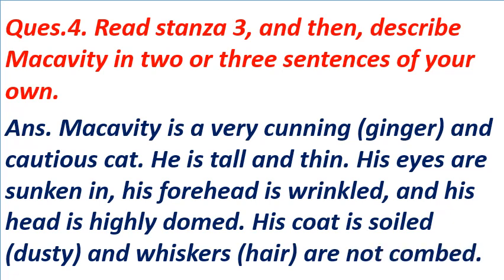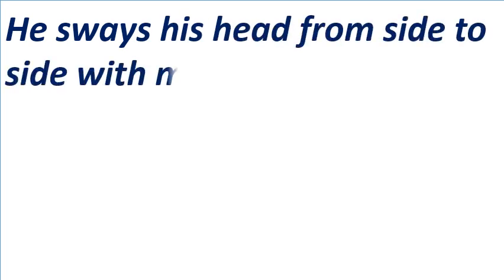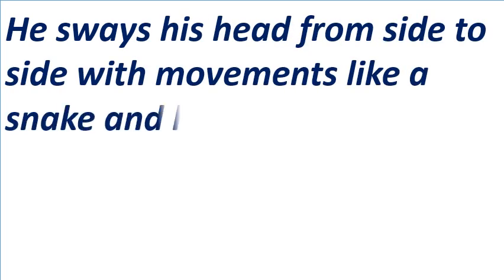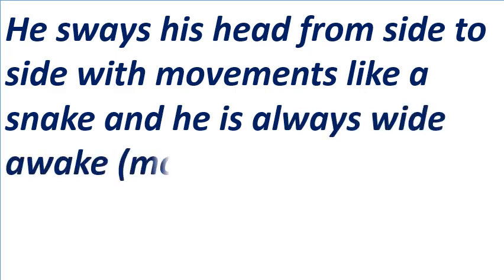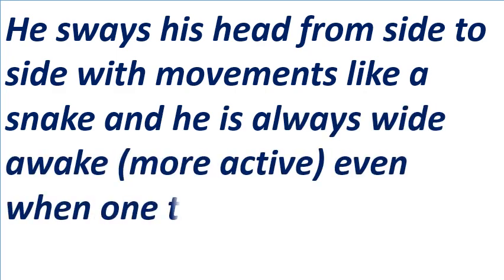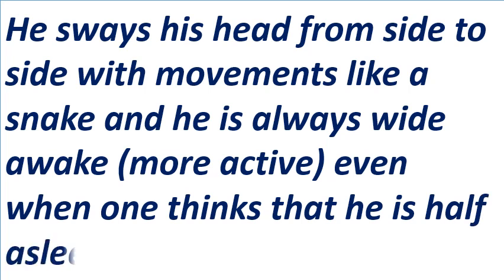His coat is soiled, means dusty, and whiskers, means hair, are not combed. He sways his head from side to side with movements like a snake. And he is always wide awake, means more active, even when one thinks that he is half asleep.